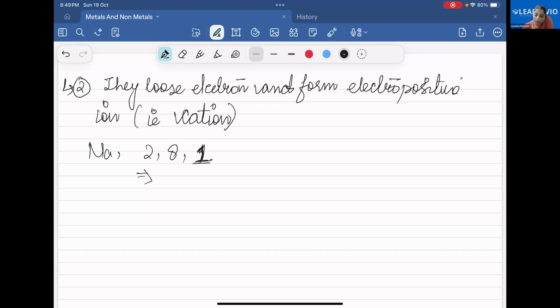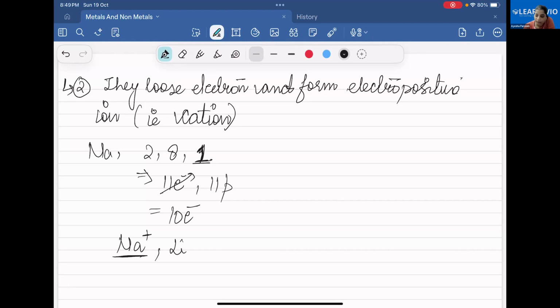In total it has 11 electrons and 11 protons. When one electron is lost, it now becomes 10 electrons, and there will be a generation of positive charge on this sodium metal. So this is a very important characteristic of metal, that it loses one electron to form electropositive ion, that is cation.